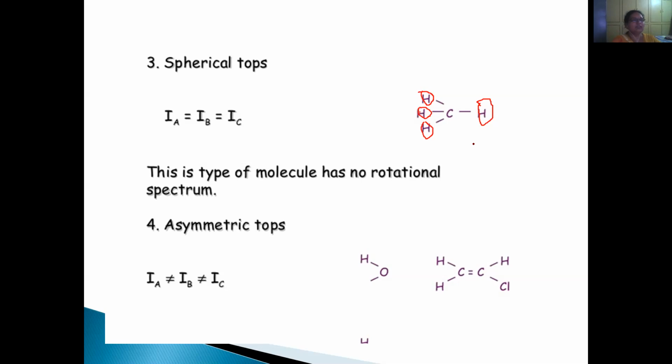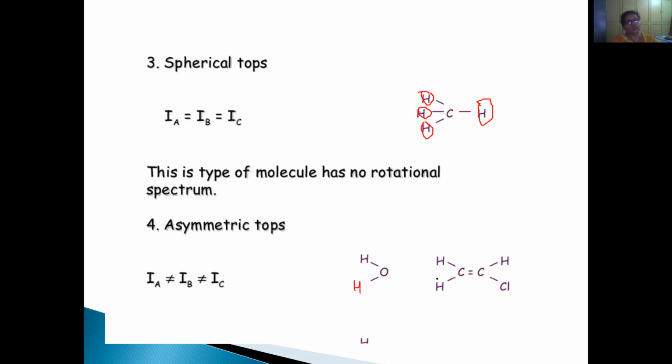Then we have asymmetric tops. For asymmetric tops, if we take the example of water, H2O, and then C double bond C with HCl and two hydrogens, in these molecules you can see that IA is not equal to IB is not equal to IC.